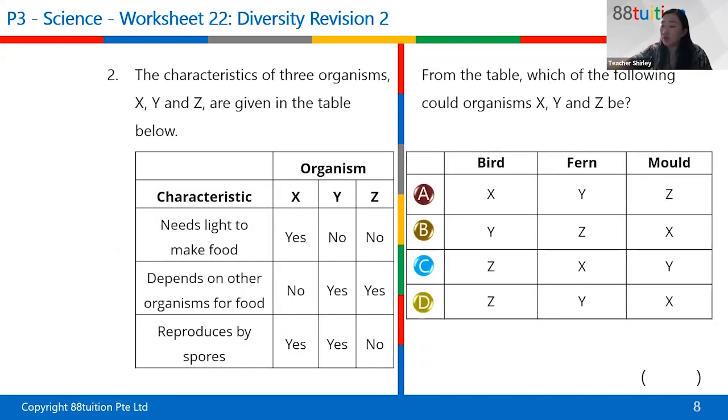The characteristics of 3 organisms, X, Y, and Z, are given in the table below. From the table, which of the following could organisms X, Y, and Z be?